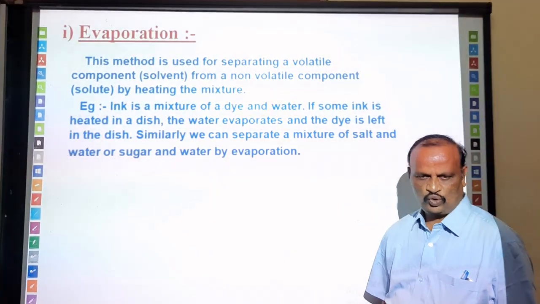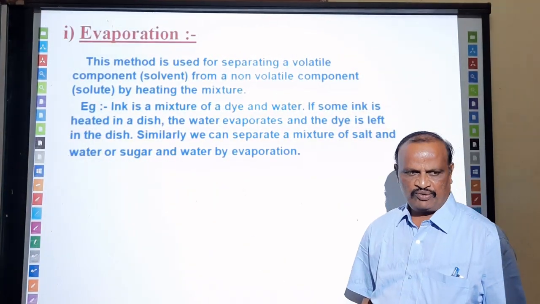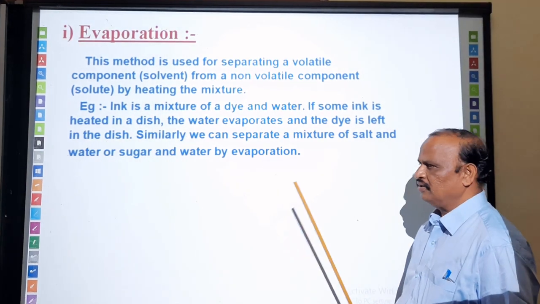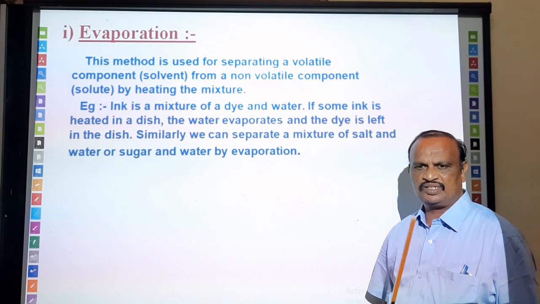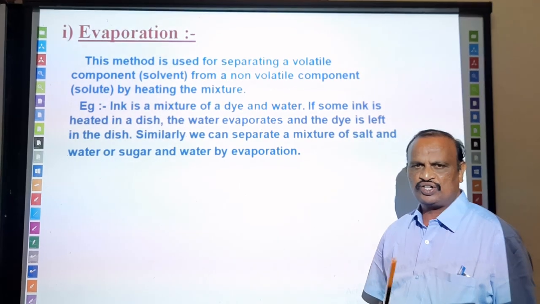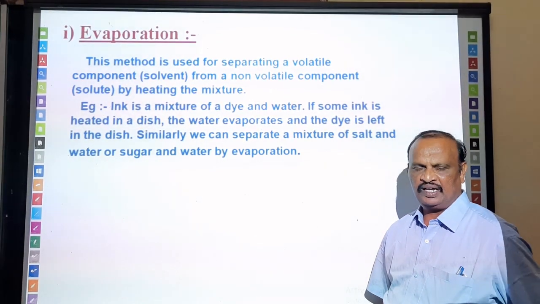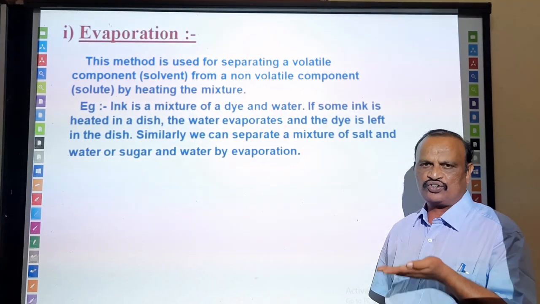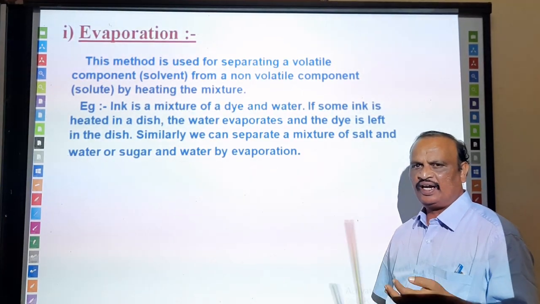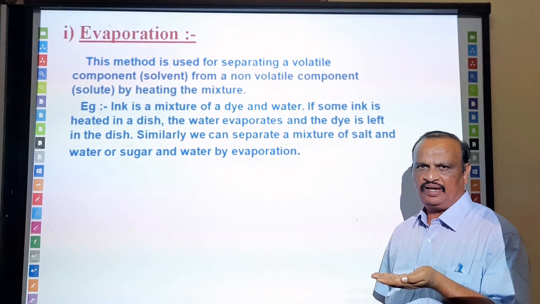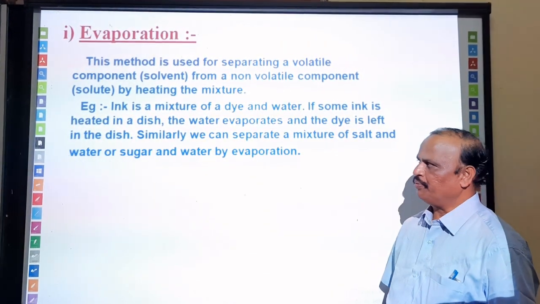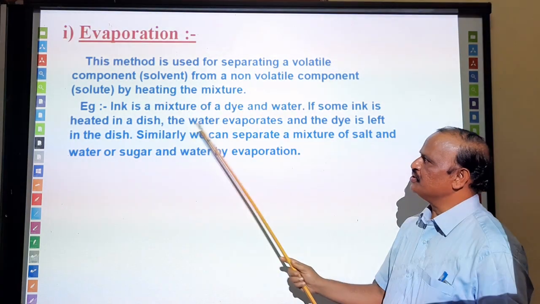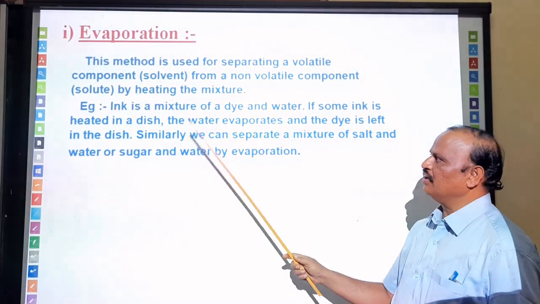Okay, you have some amount of water with salt dissolved in it, and you want to separate the water from this salt solution. Heat that salt solution so that the water evaporates and the salt remains. That method of separation is what we call evaporation. Ink is a mixture like that we can find there.